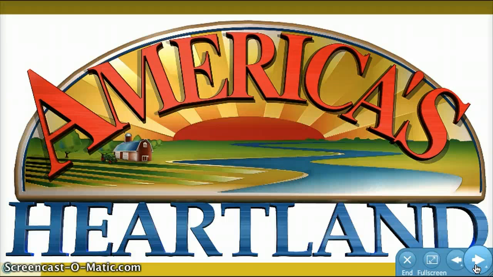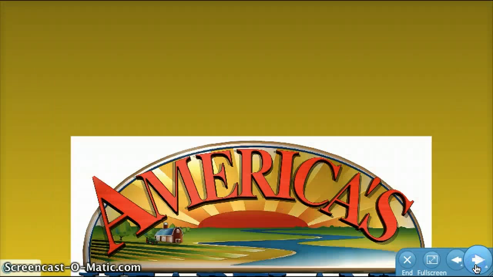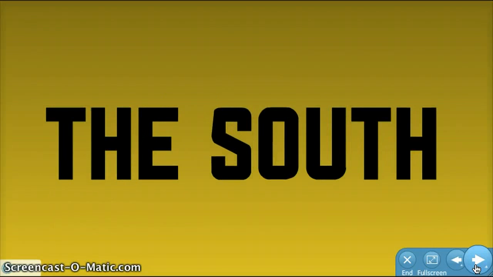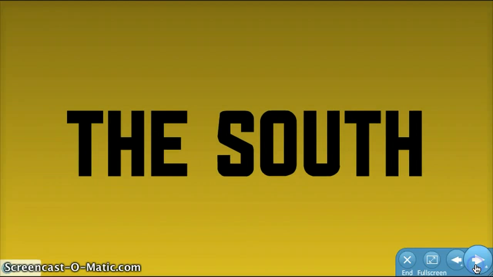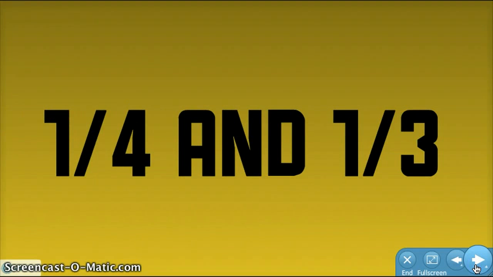Like I said in Lesson 6.1, the United States is rapidly converting to service industries, and the Midwest is no different. Today we can see a decrease in the number of farms, with people moving towards those service industries. The third region we're going to discuss is the South. The South covers 1/4 of the nation's land area and houses 1/3 of the population.